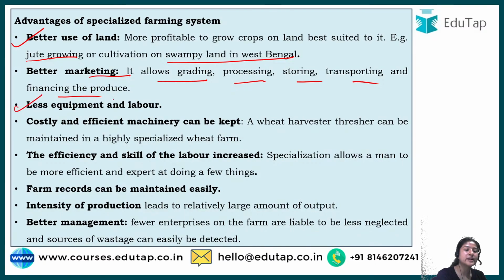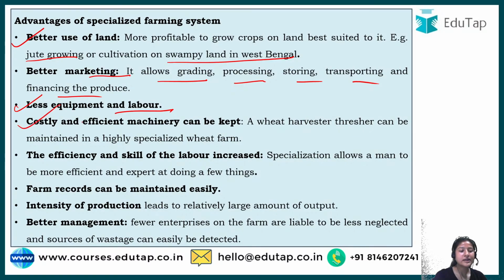Then less equipment and labor, because if different crops were grown, a lot of labor was required for different stages of harvesting or whatever intercultural operation is required. Now every crop is the same, so labor can do whatever intercultural task he has to do at one go.